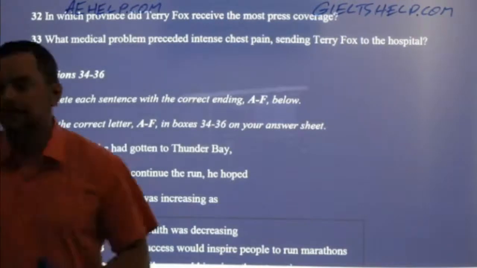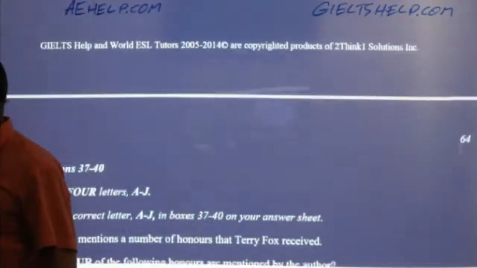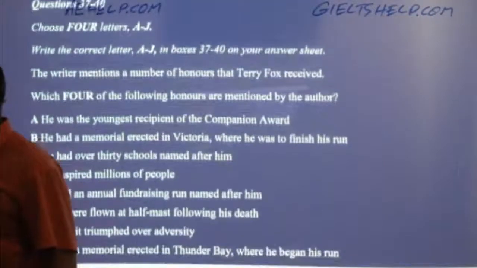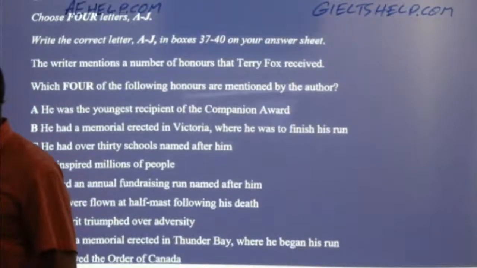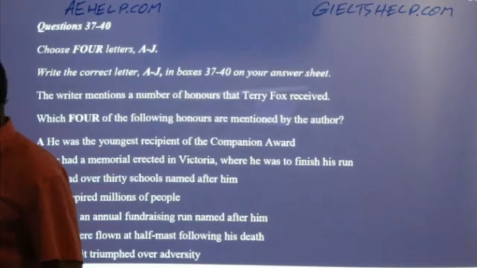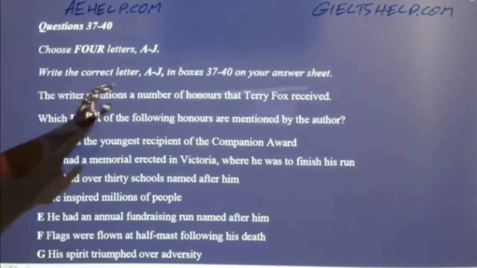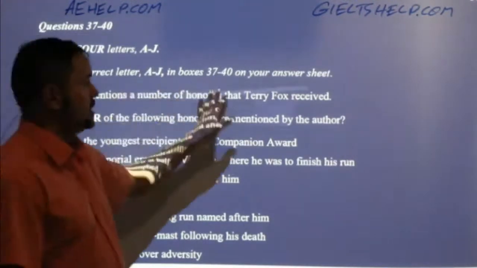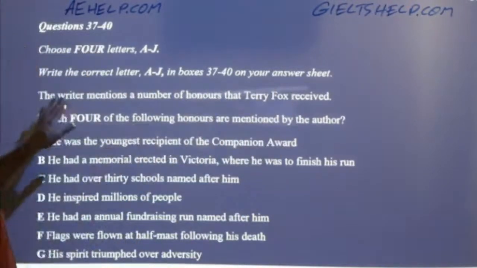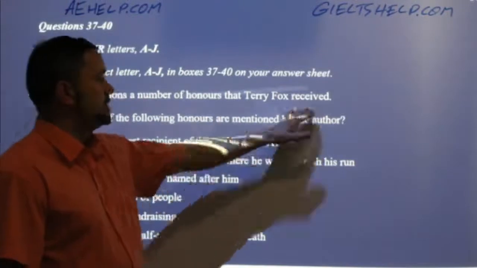Okay, good. All right, so we skipped those possible responses, and now we have a multi-multiple choice. This is an interesting question type that you might come across. Write the correct letter A to J in boxes 37 to 40. The writer mentions a number of honors that Terry Fox received.